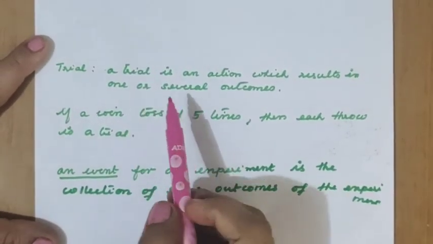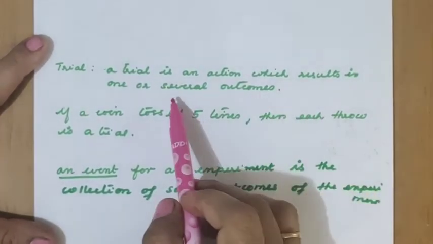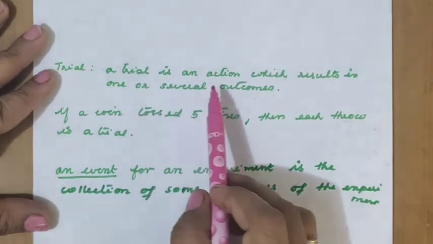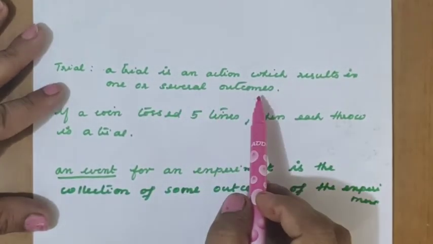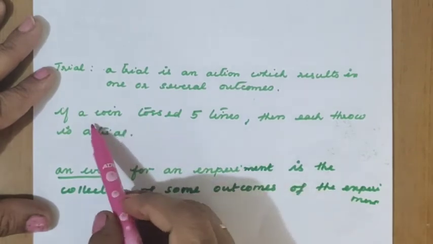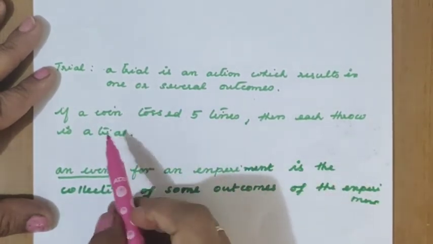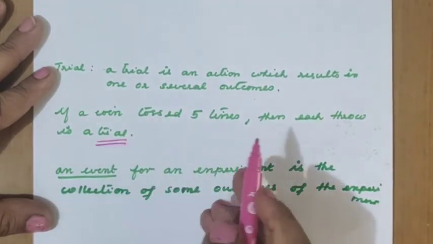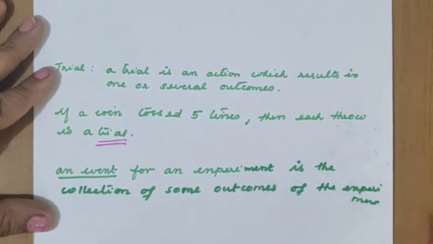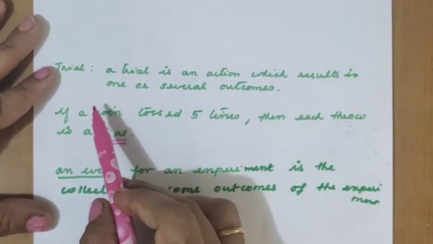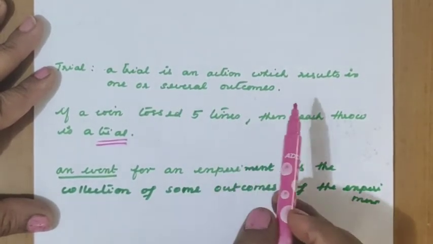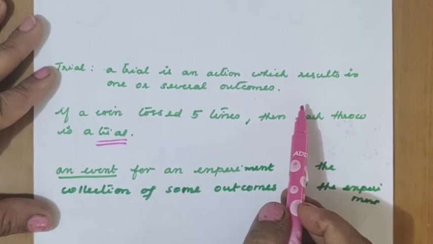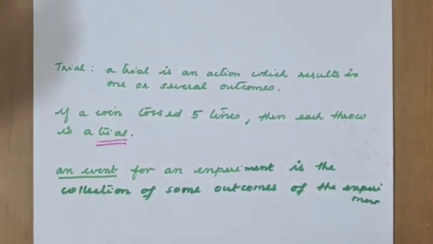Trial is the next word. A trial is an action which results in one or several outcomes. It is nothing else than our experiment. If a coin is tossed 5 times, then each throw is a trial. We can conduct the experiment as many times as we want, and each time we conduct a trial. So the word trial is very familiar to you now. Tossing a coin 5 times, each one is a trial.